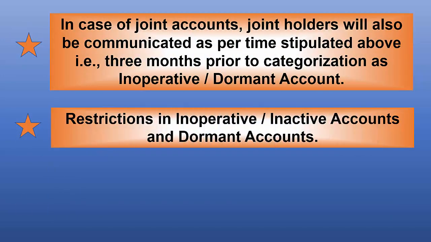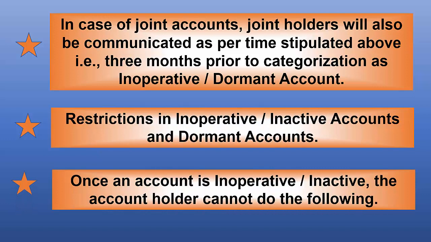In case of joint accounts, the joint holders will also be communicated as per the time stipulated above, that is 3 months prior to categorization as an inoperative or dormant account. Restrictions in inoperative or inactive accounts and dormant accounts.